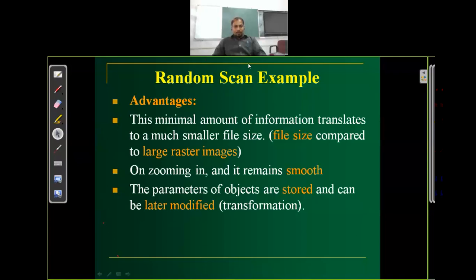If we want to modify this primitive letter, we can modify it. But in the raster extension system, we cannot modify because it is storing a definition of the picture as a set of intensity.